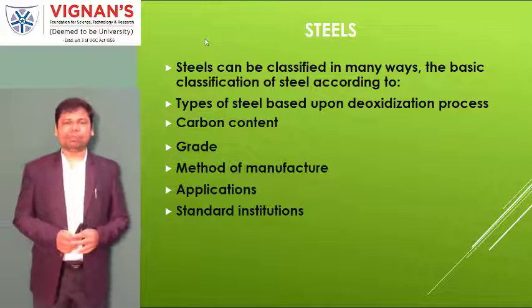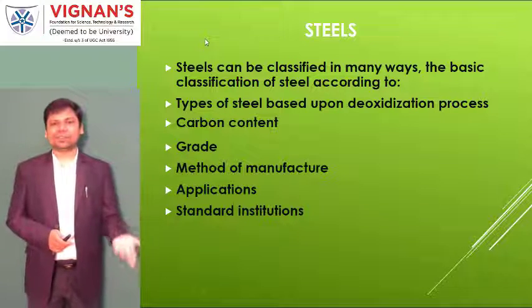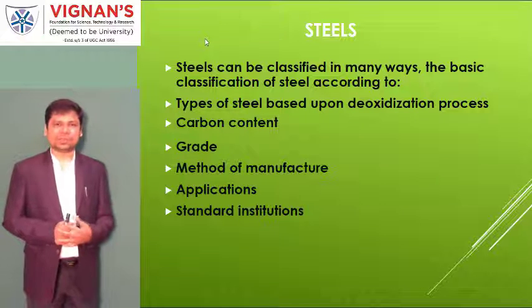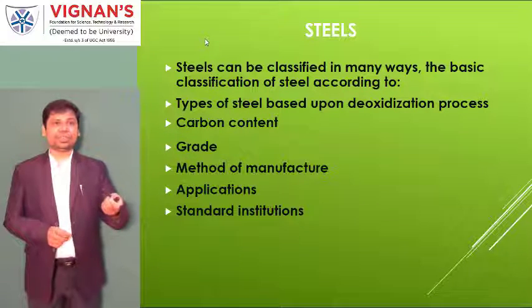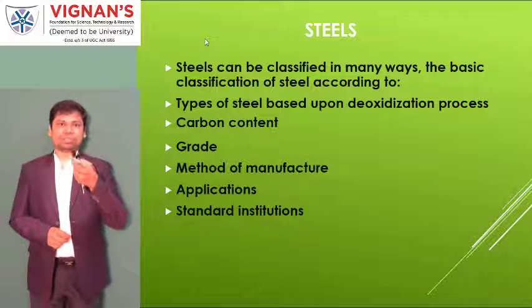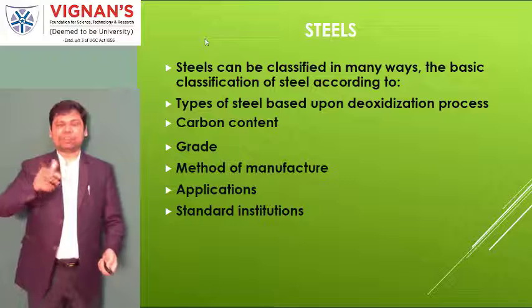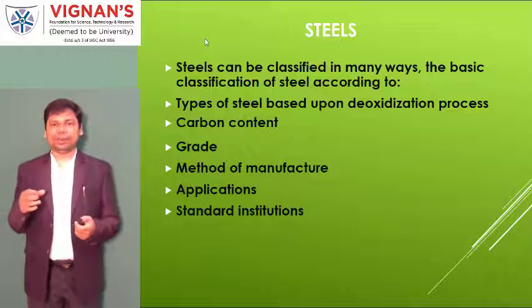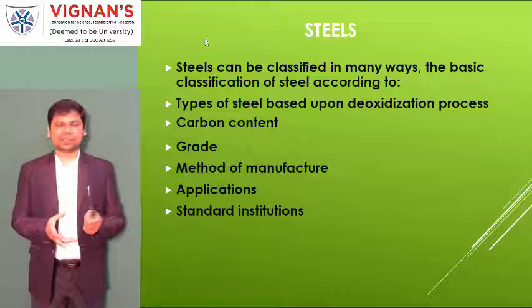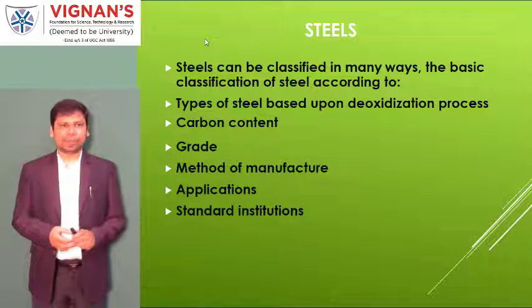Now, from an engineering point of view, there are more than 3000 varieties of steel materials existing nowadays. The classification may be based on the type of deoxidation process. That means in the manufacturing process, if you want to remove the oxygen, we call it killed steel.